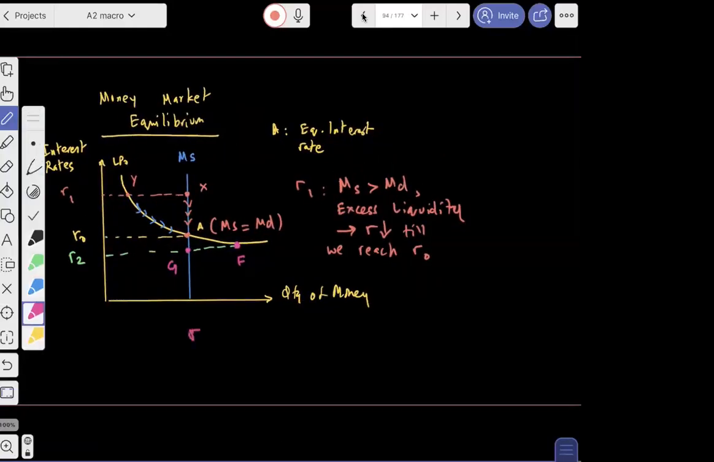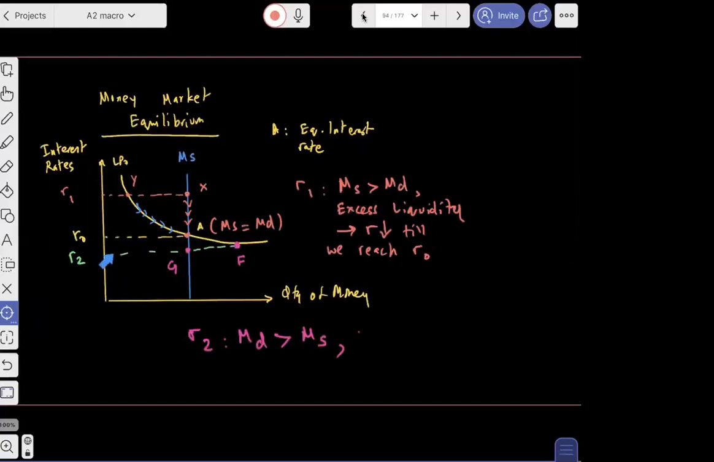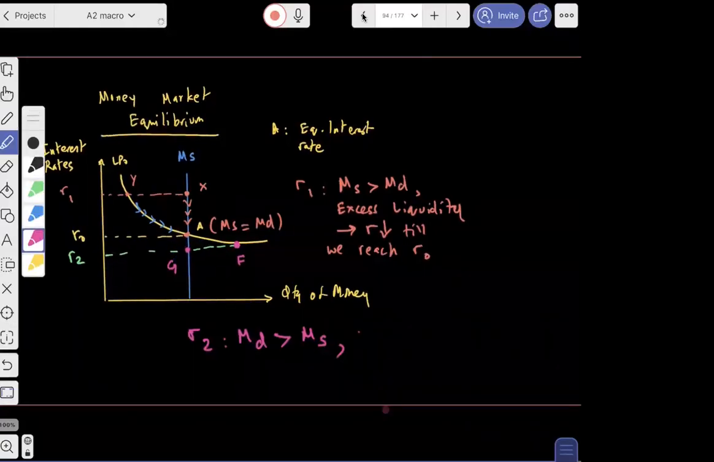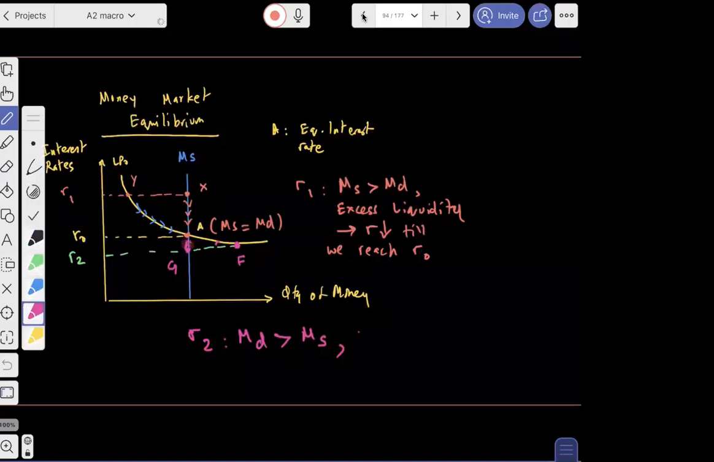At R2, if money demand is greater than money supply, we are looking at a case of more people wanting or demanding money than there is money supply. And the reason is very simple. When interest rates become very low, a lot more people will want to demand money. But the problem is that if interest rates are too low, there's more demand than supply. There will be an upward pressure on interest rates. So the interest rates will start to rise because there is too much demand out there relative to supply.